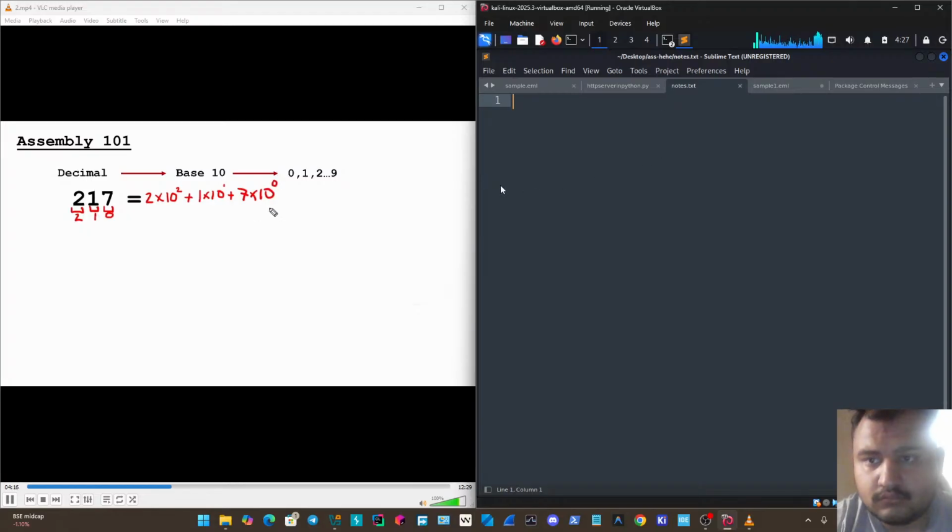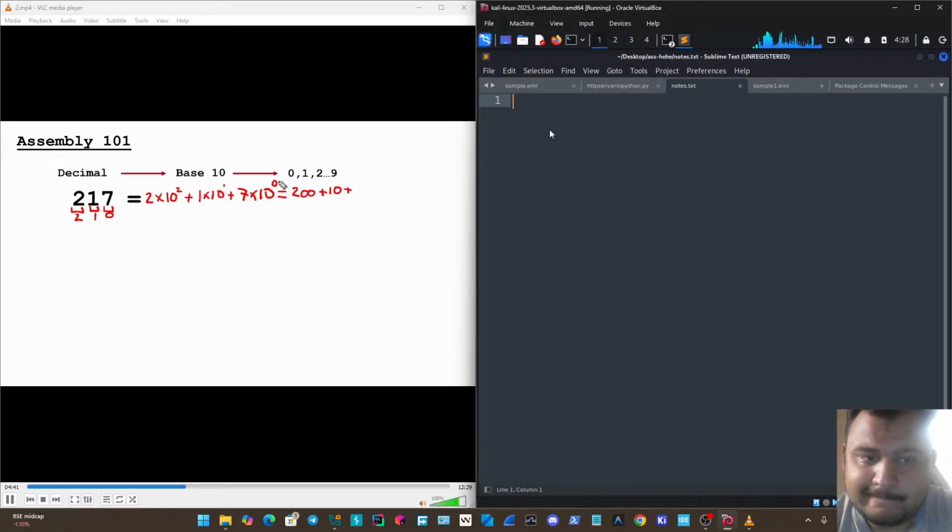So if we just expand out this math, of course, 10 squared, or 10 times 10, well, that's 100. 100 times 2 is 200. 10 to the exponent 1 is just 10. So anything to the exponent 1 is just the same. So 1 times 10 is going to be 10.